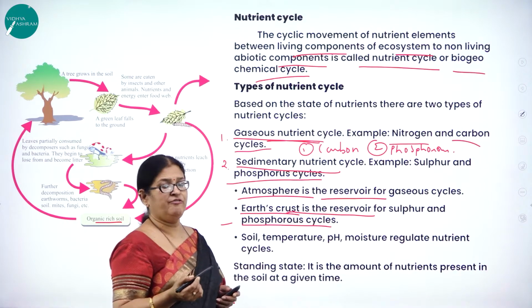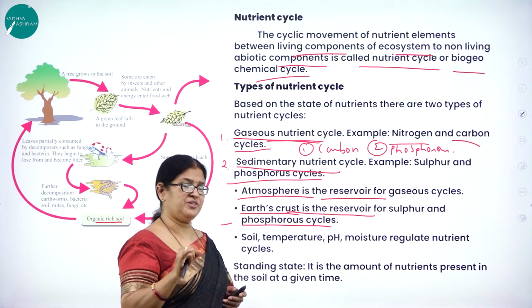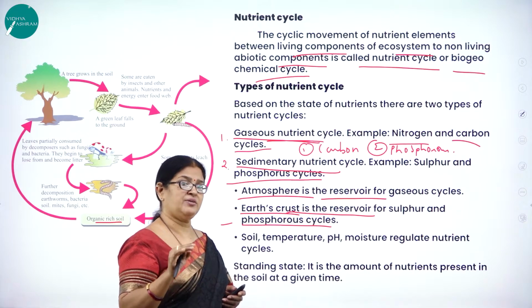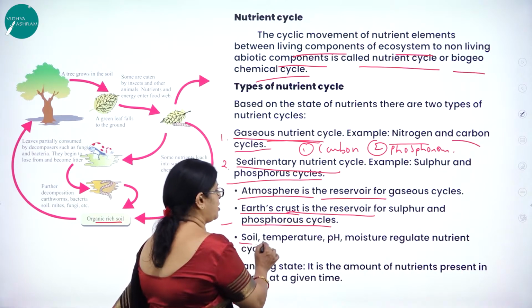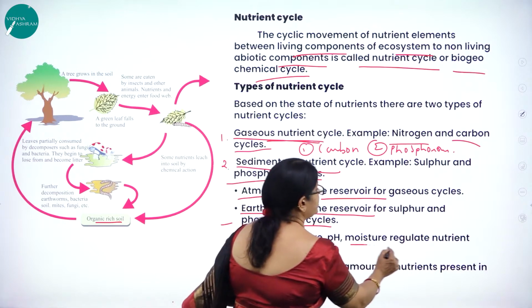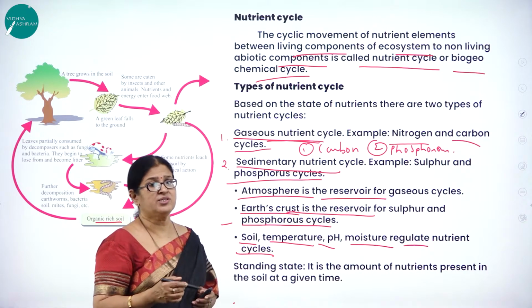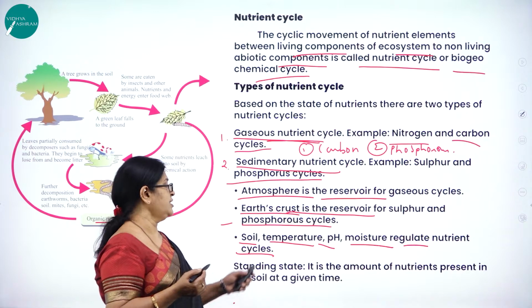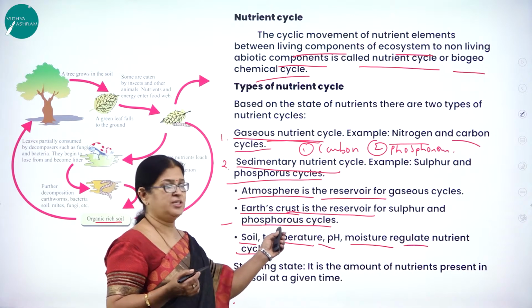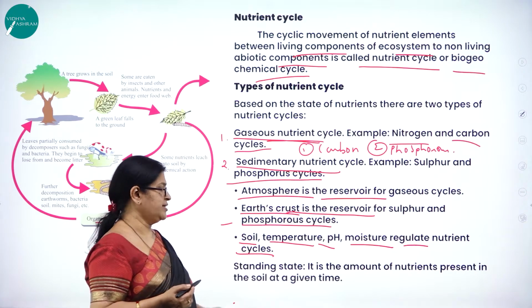But as you know, for your syllabus, you have two very important cycles. One is the carbon cycle, which is a gaseous cycle, and the other one is the phosphorus cycle, which is a sedimentary cycle. And we know that soil, temperature, pH, moisture regulate the nutrient cycle. So they are all governed by certain factors. The nutrient cycles are governed by certain factors like the soil, the temperature, the pH, moisture. They all regulate the nutrient cycle.